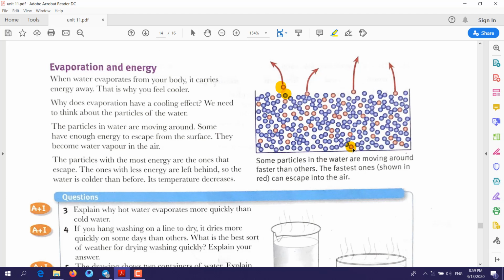Here it's inside your body, and here it's outside your body. When these heat particles reach the surface, they escape from your body. When they escape, your body will cool down.